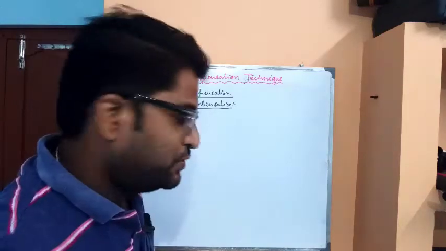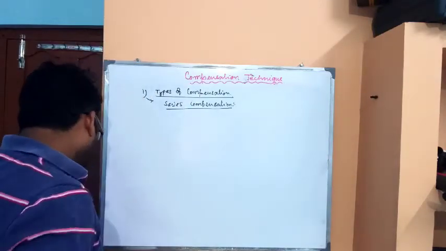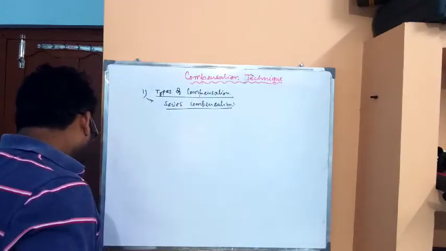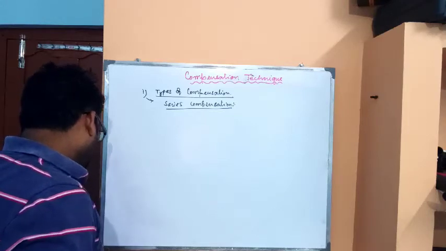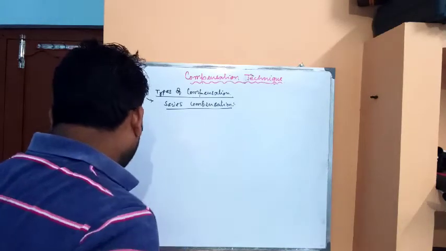Now, what is series compensation? When the compensating network is inserted in the forward path, it is known as series or cascade compensation.